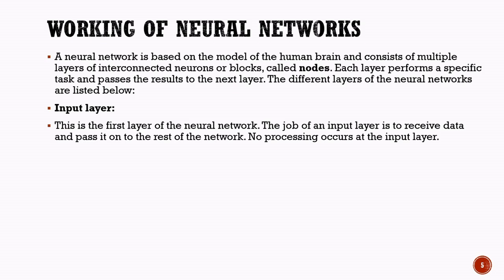It is important to note that no actual processing takes place in the input layer. It simply acts as an entry point for data and forwards the information to the next layer in the network. In the upcoming slides, we will learn about the hidden layers and the output layer, which are responsible for processing the data and producing the final result.